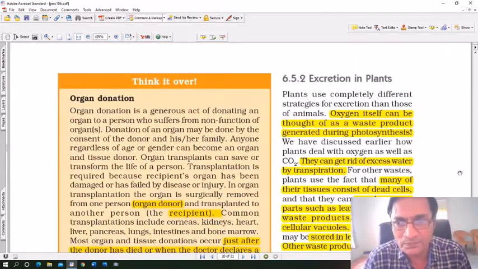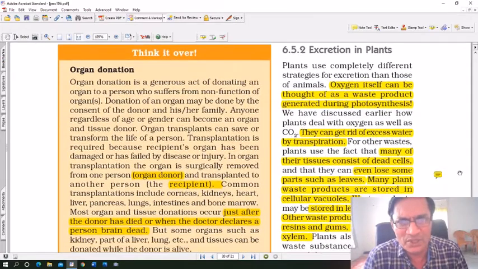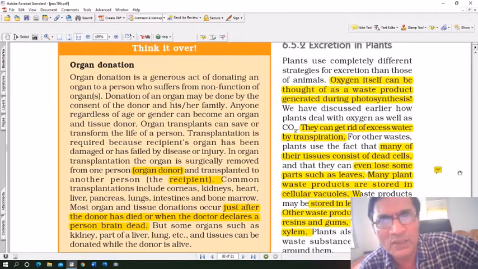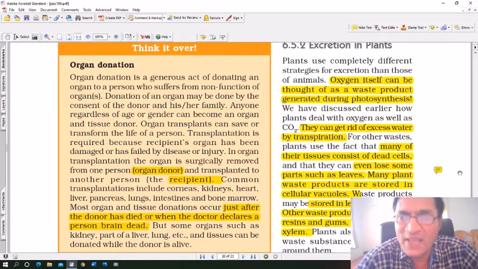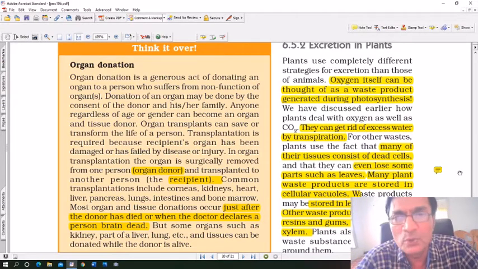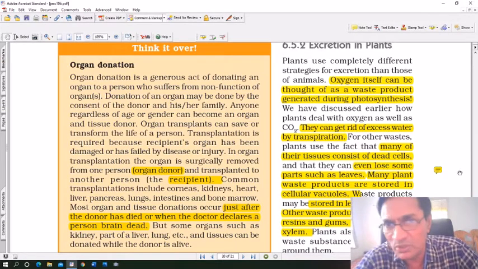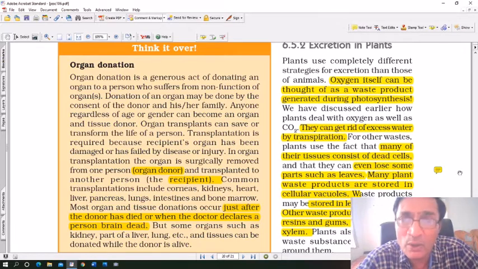Alright, now there is a little bit of a paragraph about organ donation. You see, some people, before they die, sign a declaration that they would like to donate their organs to people who require it or for scientific research. They are required to sign an official declaration.